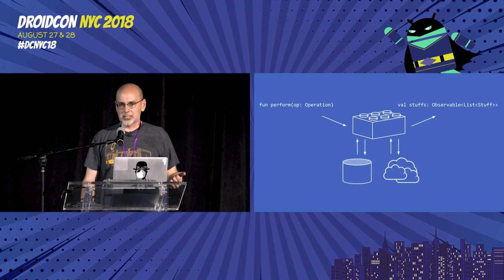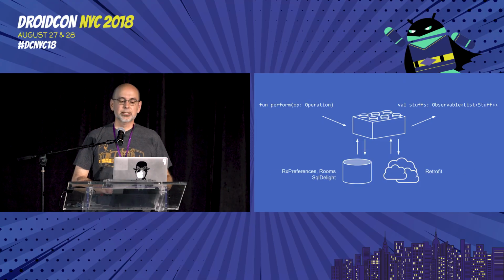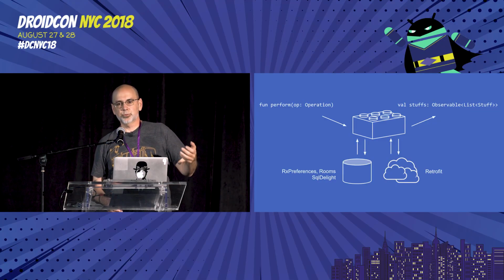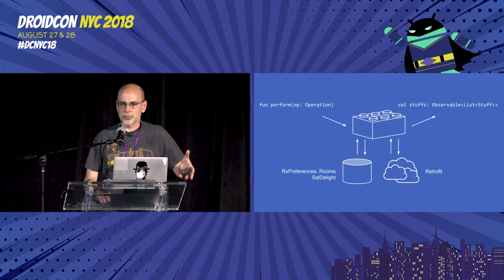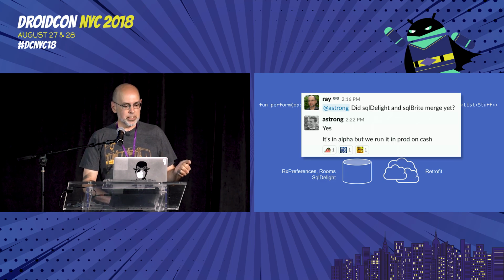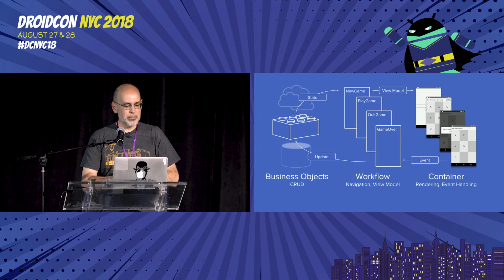So in terms of how to implement these things, there are libraries that make it easier, they should show up on the screen now. There we go. So we have our own SQLite from Square. We've got RX preferences and rooms as other nice RX-friendly ways to deal with the file system. I'm sure most of the people in this room are using Retrofit already. I don't need to preach about that. What I don't list here is SQLite because that has actually merged now, as you probably learned at Alex Strong's talk yesterday. And you know, if Cache can use it in alpha, it's probably good enough for the rest of us. So that gives us our business objects.